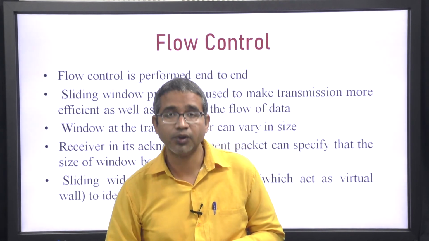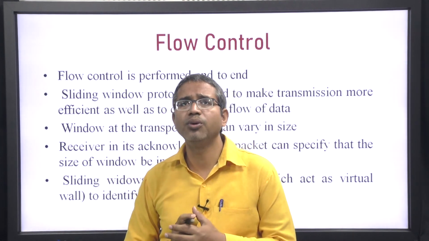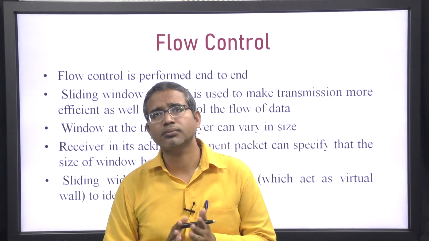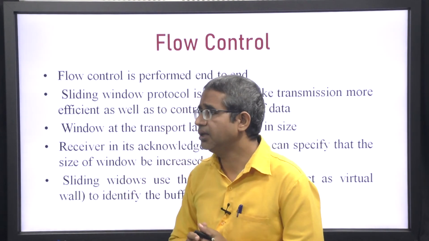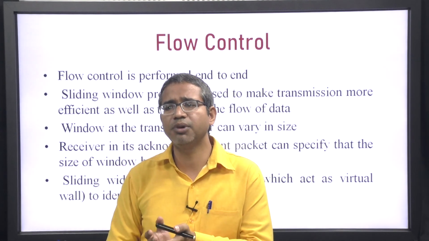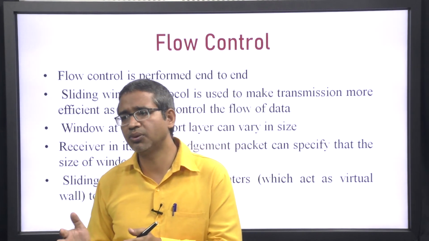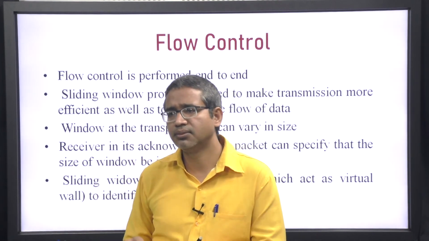Flow control. Flow control is performed end to end, and basically what is flow control? Suppose at the receiver end there is a buffer, and you are sending the message at a higher speed, but it is not able to utilize that.